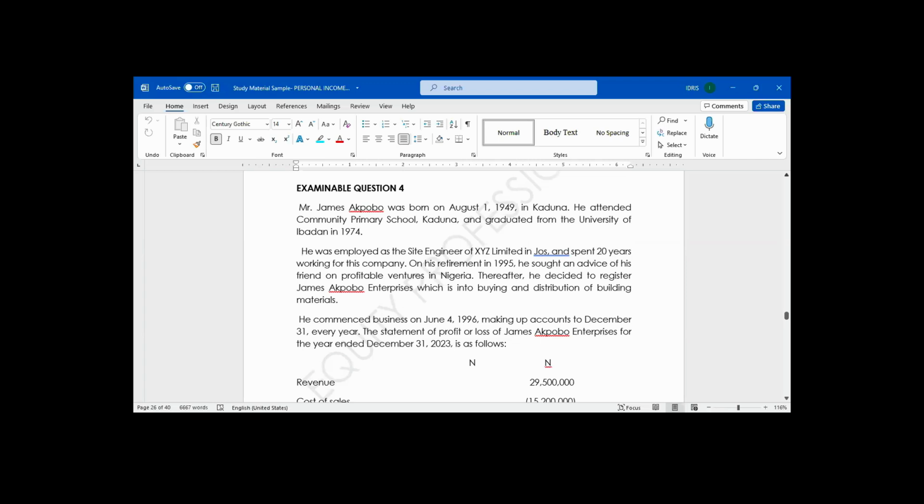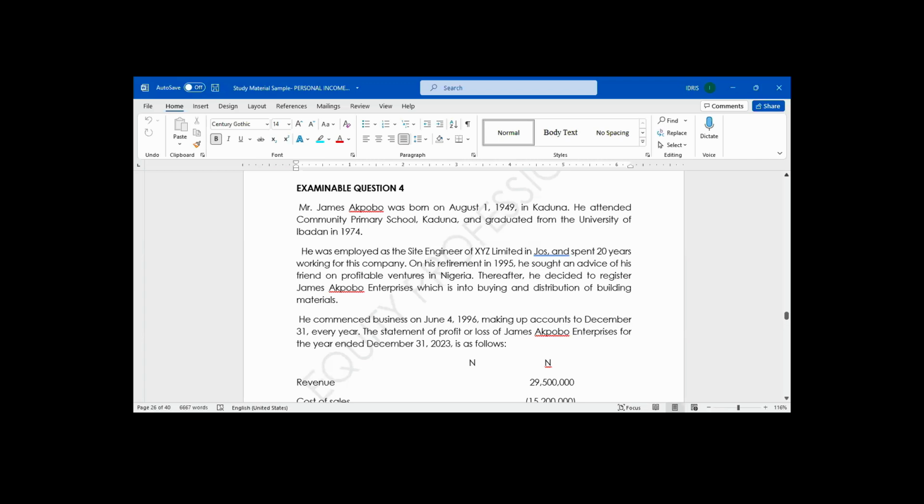Please help us read it. Mr. James Akpogbo, somebody should help us.